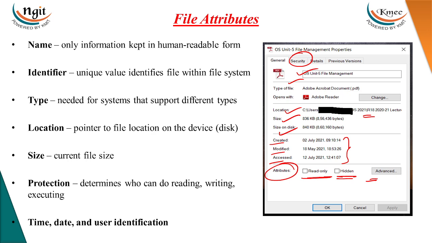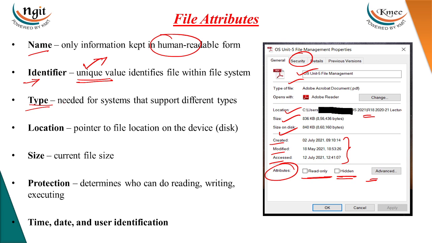Name is the only information that is kept in human readable form, and each file is associated with some unique value. This unique value will identify other properties of the file within the system. This is not in human readable form, this will be in system understandable form. Type: each file will have its own type, that is, extension. We also call it an extension.